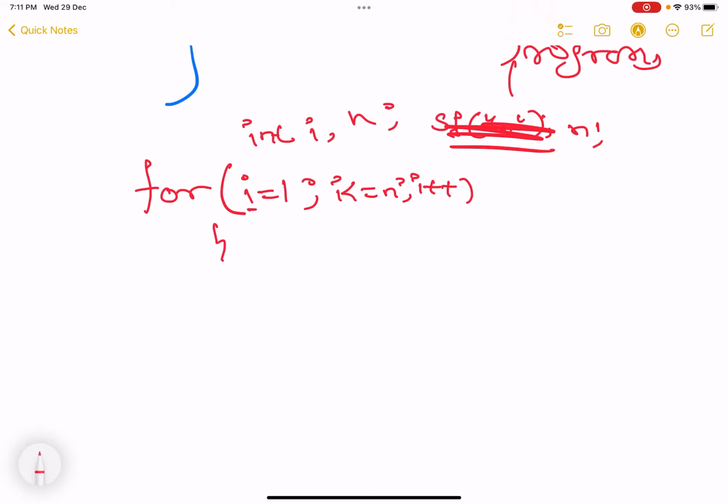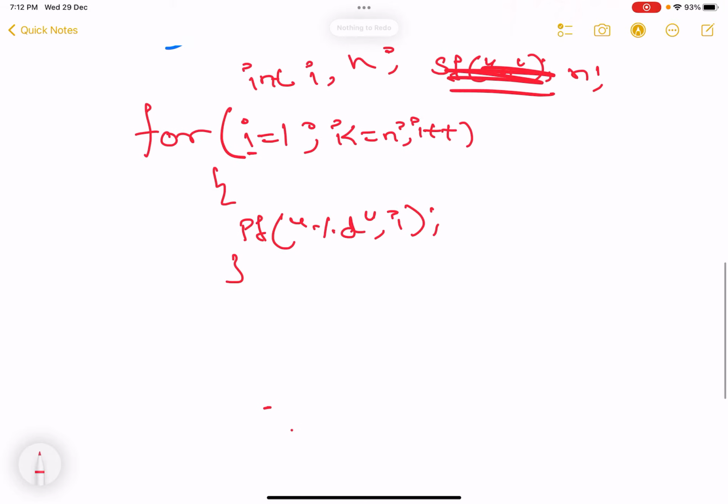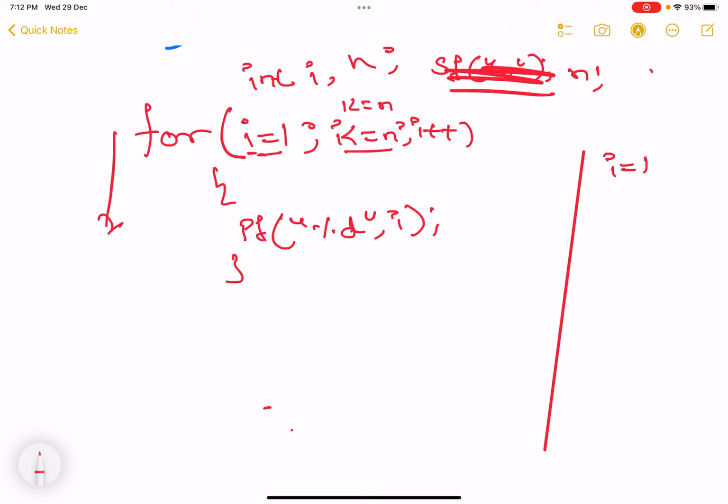I'll trace this, you will understand. printf percentage t i, that's it, and close. So now what happens is, initially the value of i is equal to 1. We enter the loop because the condition is true. Since 1 is less than or equal to n, like n may be 5, the condition is true. printf the value of i.